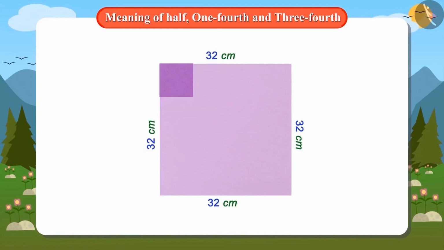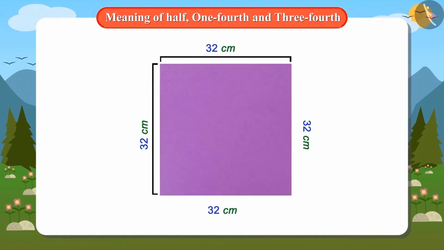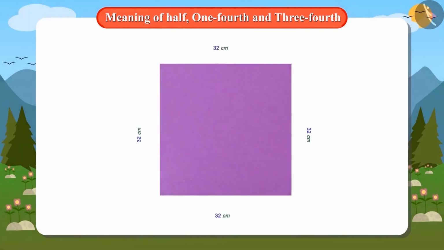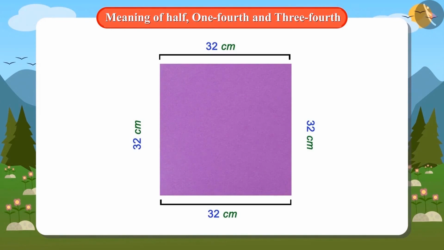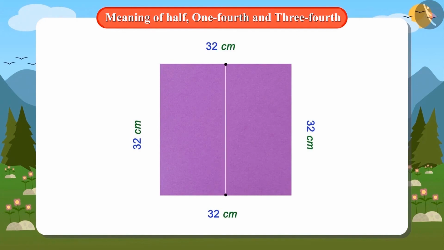This means that this part is not a quarter of this entire cardboard. You just paid attention to cutting the sides in half, while we have to cut the whole figure in half. This means that we must first divide this cardboard into half. For this, mark the half, top and bottom sides and draw a line by joining these marks. Now these two parts are half of this cardboard. Now we will divide one half of these in the same way.